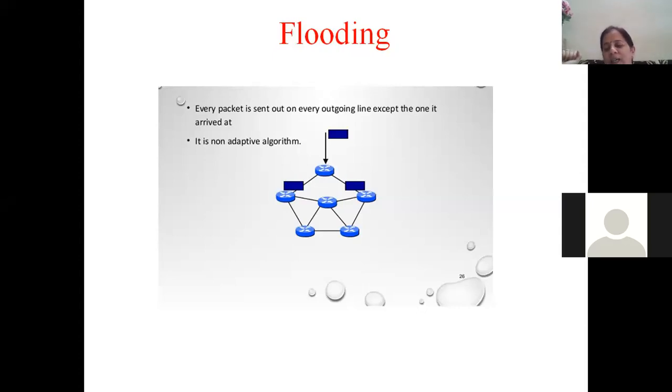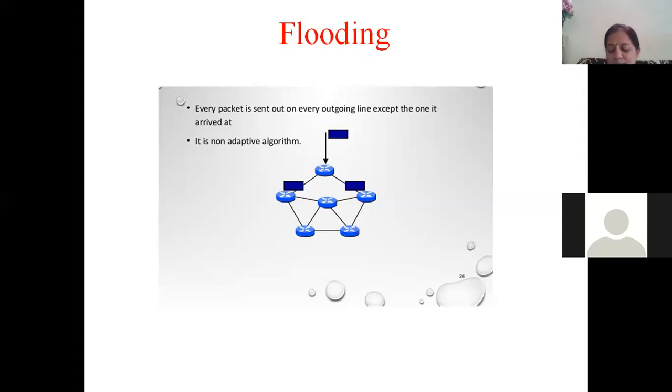You're understanding? What will happen because of that? A single packet itself will create many copies, and for no reason the subnet is going to become congested. Too much traffic will get created. A single packet giving rise to multiple packets, and so many more if the number of packets is more.